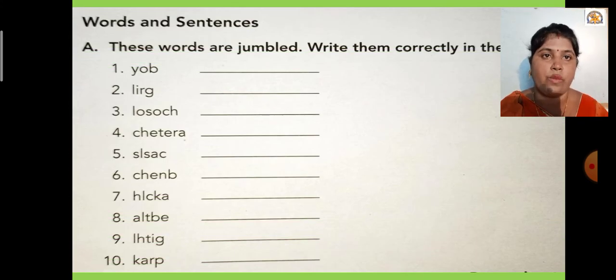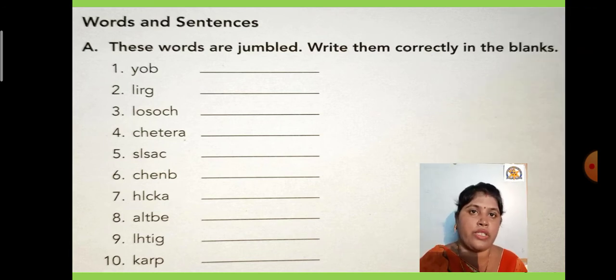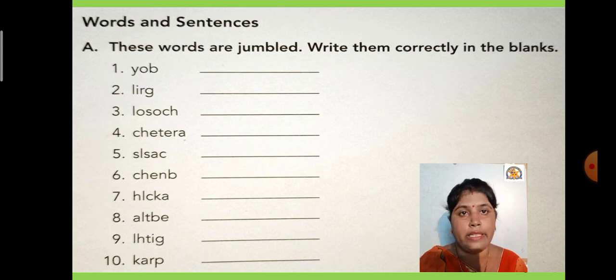I hope you understood what is meant by a word, a sentence, and a question. This is the worksheet related to words and sentences. In it, a few exercises are there. See exercise A. These words are jumbled, so write them correctly in the blank. We have to arrange the spellings properly in the correct order, and then we can make a word. I will help you out, but you have to solve this worksheet in your grammar notebook especially.